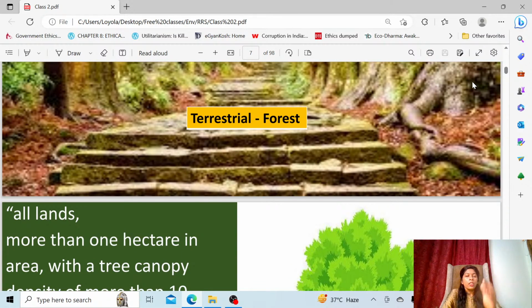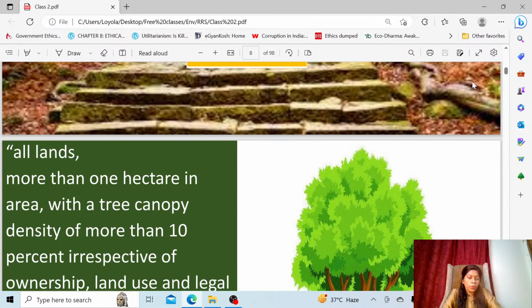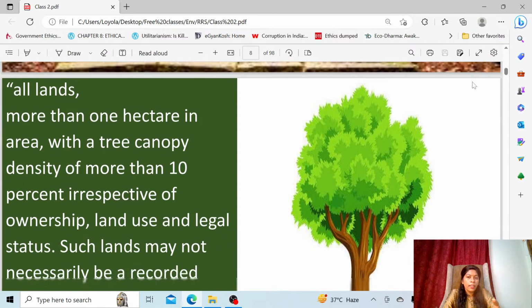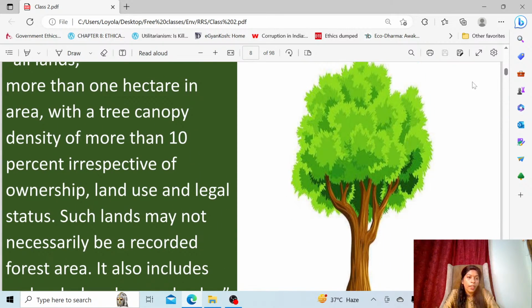What are those called as forests? First, we have to know that all those areas which are more than 1 hectare in area are called a forest. It doesn't matter who owns the land, that is, irrespective of the ownership. So there are two factors you have to keep in mind on how the forest is defined. One, it is more than 1 hectare in area.